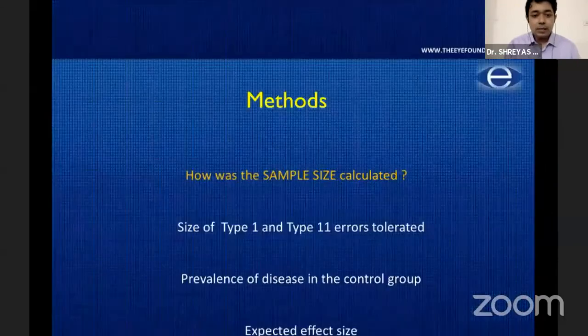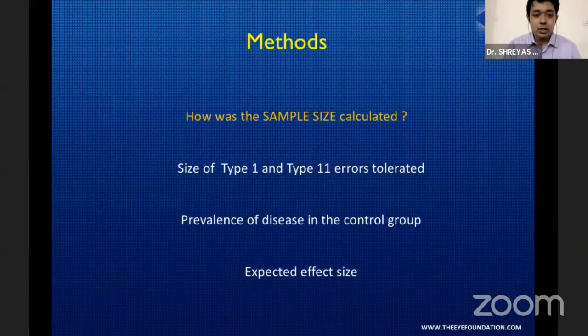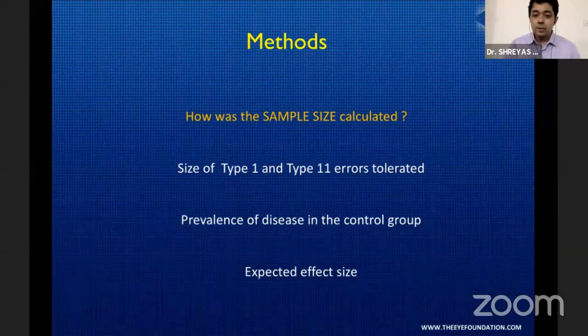With regards to sample size calculation, we have two errors which you need to keep in mind: the type 1 and type 2 error. Then, what is the expected prevalence of disease in your cases and your control group? And if you're having an intervention, what would be the likely effect of the intervention? This could be based on past studies, or on certain assumptions, or on what you feel is a clinically significant difference for us to say that a procedure is different from the other one being studied. These are the things which you need to provide a statistician before they go ahead.